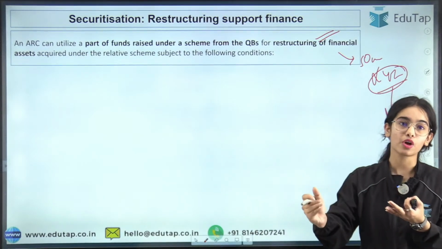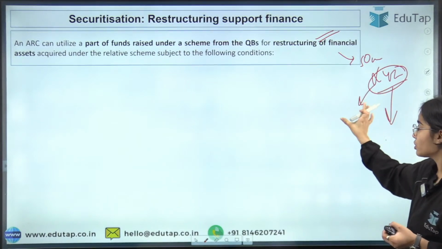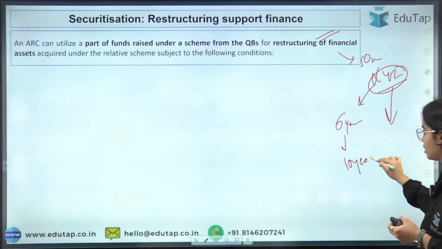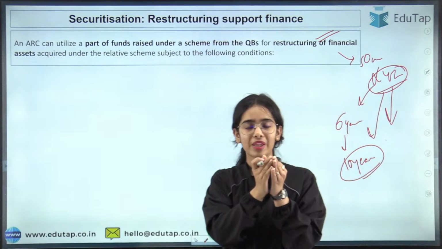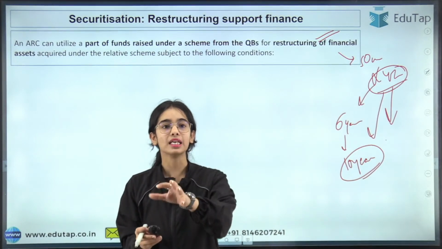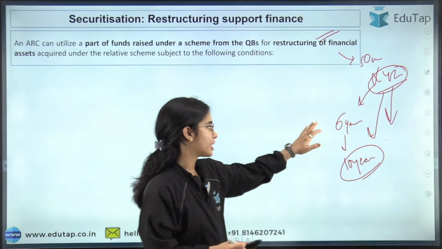For the restructuring of the financial asset, let's say the time period has been changed for XYZ to return the money from 6 years to 10 years, so that the EMI is thinly spread now and XYZ can return the money over a long period of time, very easily in the given period.